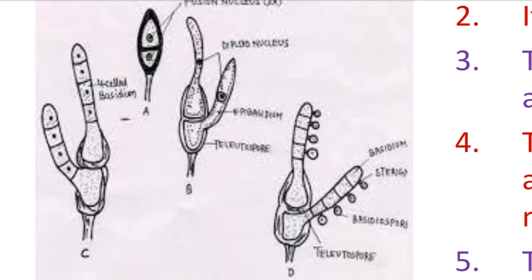Okay, what happens in the germination of the teliospore? At maturity of the teliospore, each cell is binucleate, and the 2 nuclei, male nucleus and female nucleus, fuse. So each cell is dikaryotic, diploid in condition. Each cell produces a single epibasidium. At the same time, the diploid nucleus goes through reduction division, meiosis, and 4 daughter nuclei are formed, and these 4 nuclei enter the epibasidium. At the same time, the epibasidium produces the transverse wall.